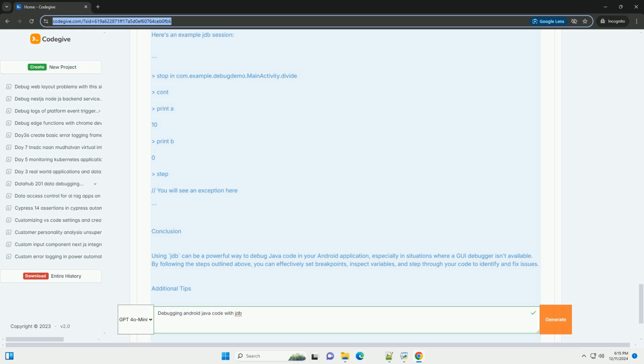Example Android application. Let's assume you have a simple Android application with the following code.